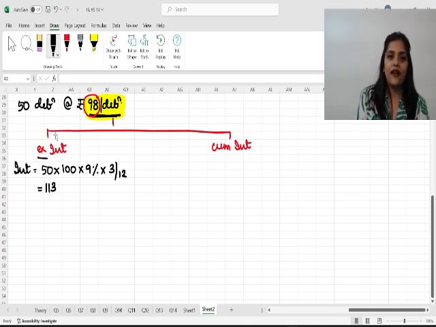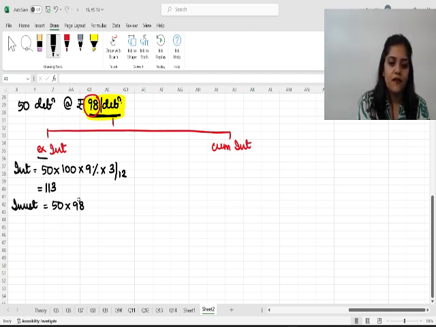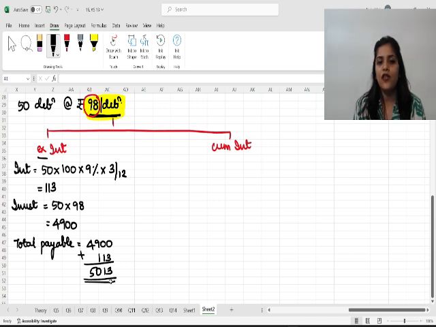Meaning excluding interest. That means for the investment, for the debentures, I have to pay 50 into 98, that is 4,900 for the debentures. Along with that, I have to pay 113 also. So total payment will be 4,900 plus 113, which will be 5,013 rupees. Am I clear till here?